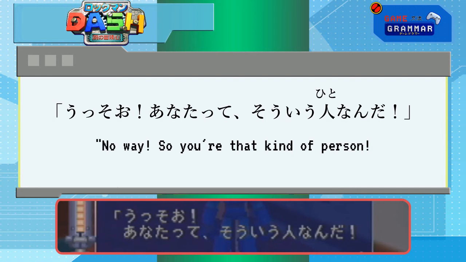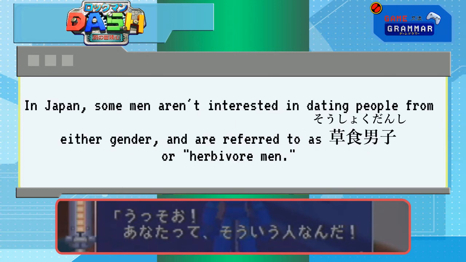She automatically jumps to the conclusion that Rock is interested in boys when he may as well be one of those herbivore men, or soushoku danshi, who have no interest in having a relationship. Or just consider he might be an asexual robot. Get with the times, girl.